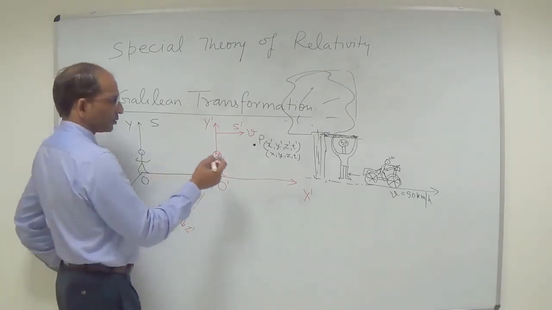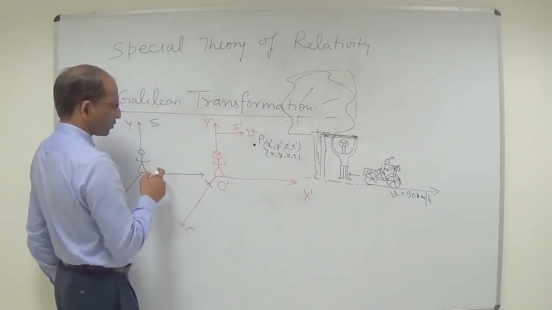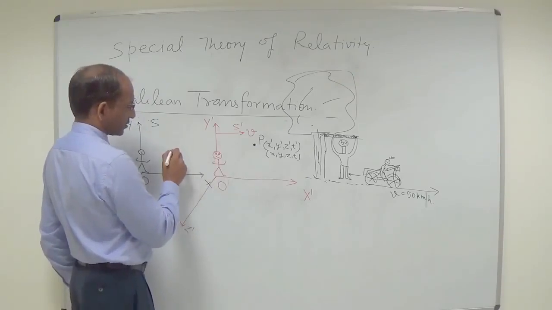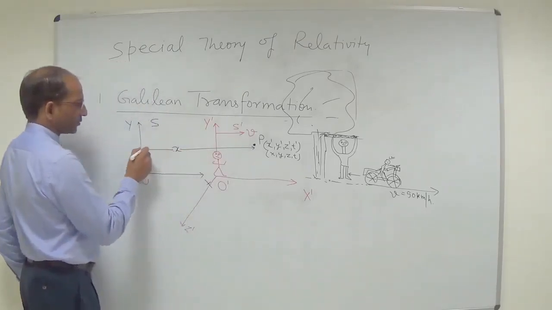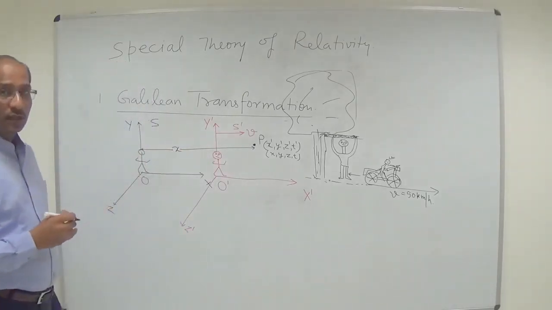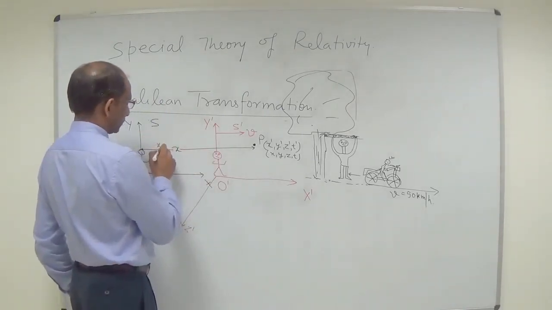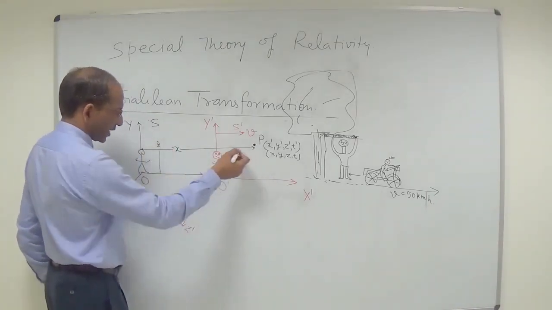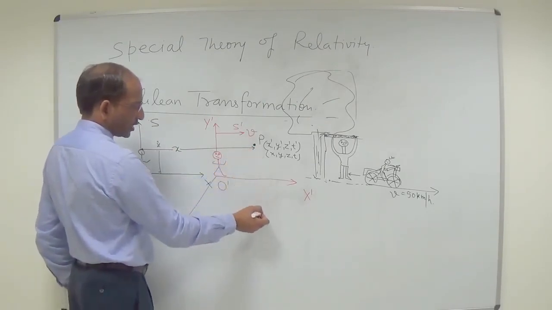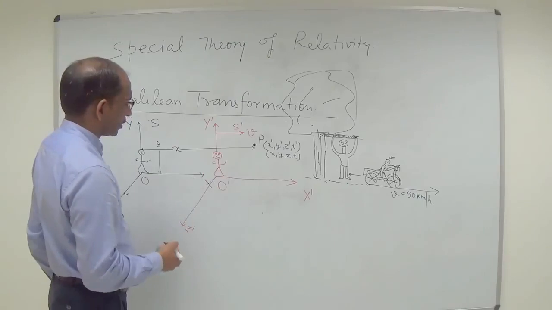So now the coordinates of this event according to the observer O: along the x-axis, x will be this distance from the observer, y is this one up to here, and z, if you draw a projection here and connect this particular point, it will be z, and time t.